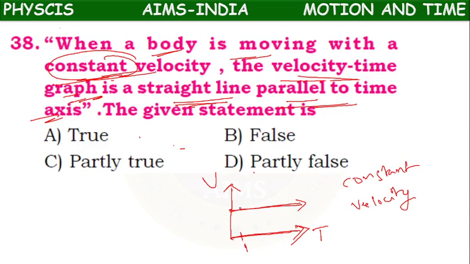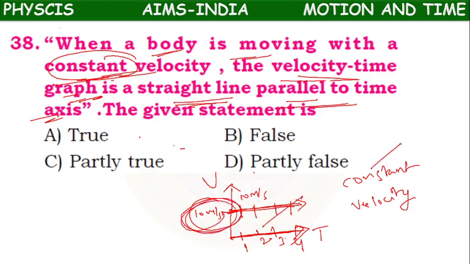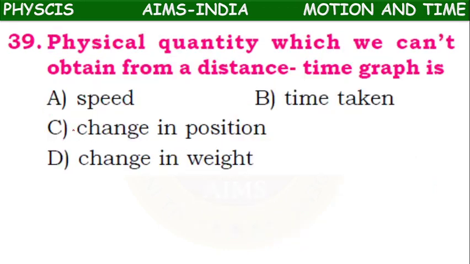At 1 second, velocity how much? 10 meter per second. At 2 seconds, same. 3 seconds, same. At 4 seconds, same. The time is changing, but velocity is same. All of them are showing 10 meter per second. So yes, true. This graph shows constant velocity. So answer is true. Next.